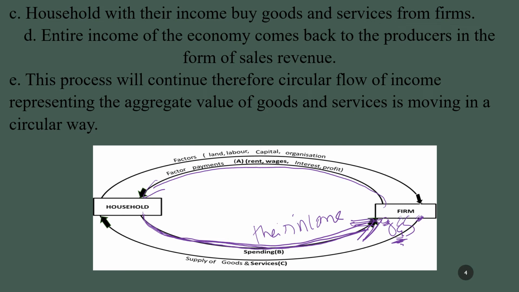So when the firms receive the money from the household sector, they are going to supply goods and services to the household sector. You can see here the entire income of the economy comes back to the producer in the form of sales revenue. And this process will continue, and this represents that the aggregate value of goods and services is moving in a circular way.